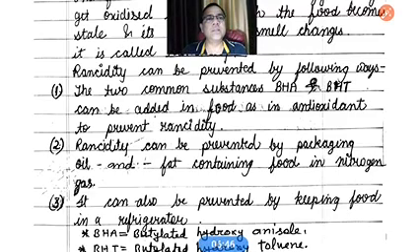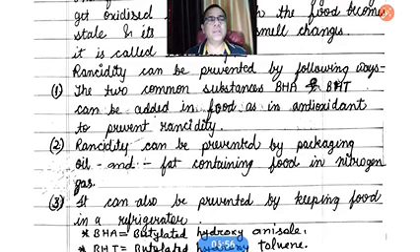Second point, rancidity can be prevented by packaging oil and fat containing food in nitrogen gas. You might have seen this when you purchase kurkure or chips: the packet seems filled with air, but actually that is nitrogen gas, which is a non-reactive gas.